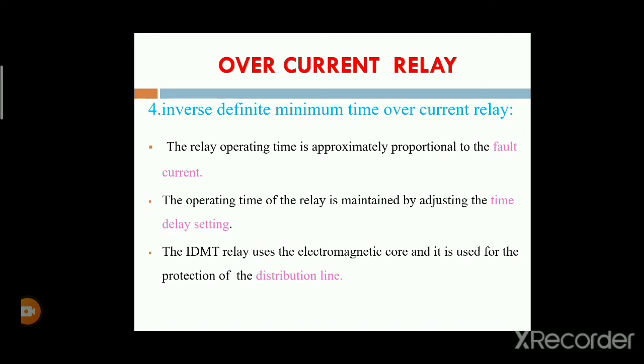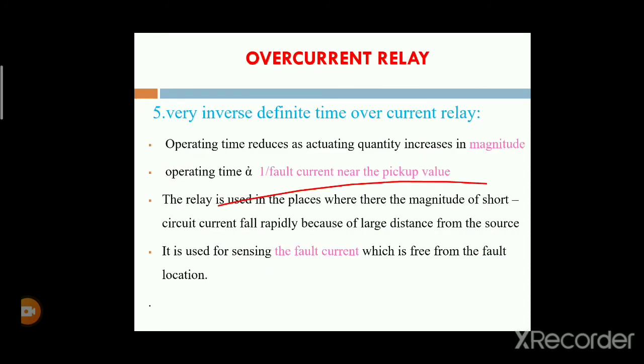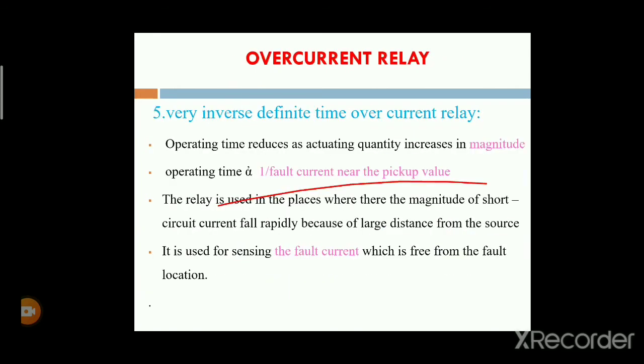That's why it gives quick protection in the case of distribution systems.